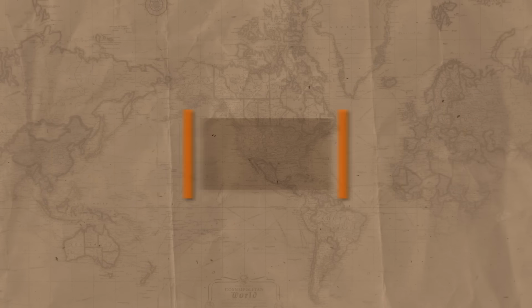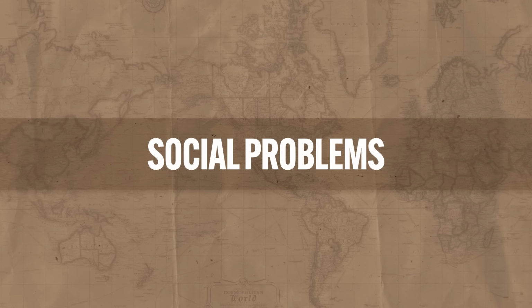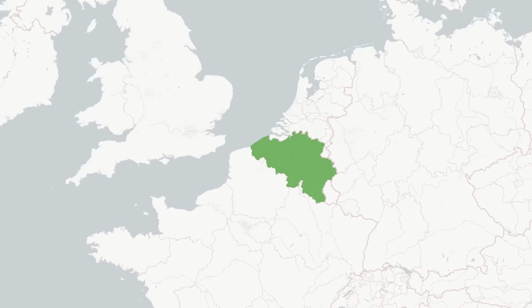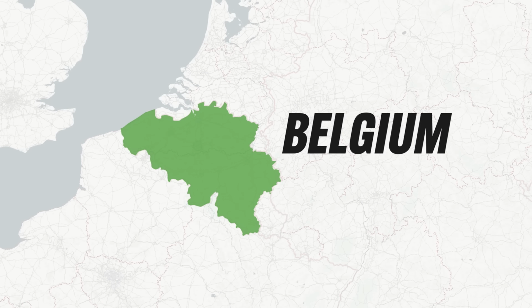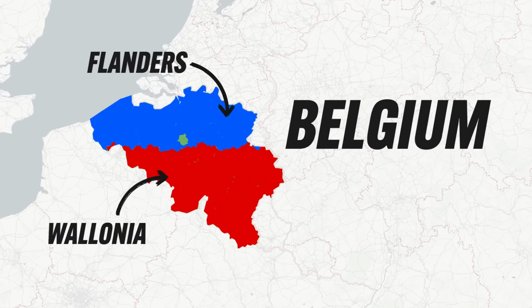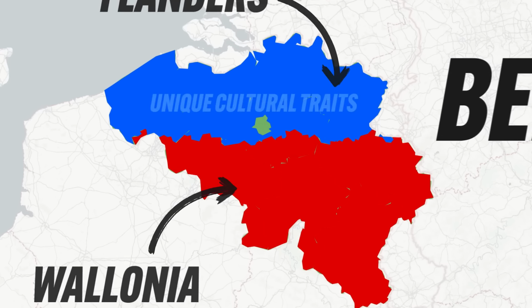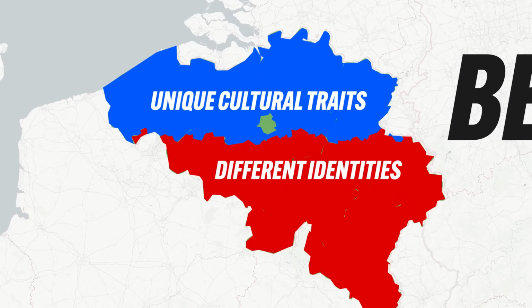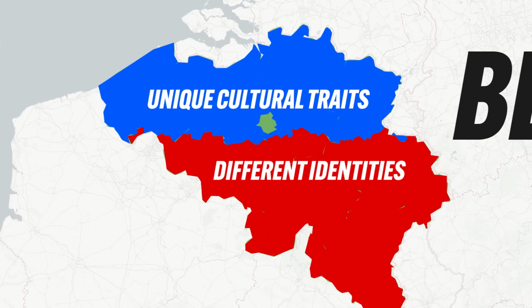And then the sixth factor that can lead to devolution includes social problems, and this is often the case in places that contain geographical divisions between people of different languages or cultures or religions. For example, let's visit our friends in Belgium again. Now let me remind you, Belgium is sharply divided between the Flemish-speaking north known as Flanders and the French-speaking south known as Wallonia. And both groups hold their own cultural institutions and identify strongly as Flemish or Walloon instead of Belgian. And this tension has resulted in calls for separate states, but so far Belgium remains intact. But how long the central government is going to be able to resist that devolutionary pressure is unknown, but probably not forever.